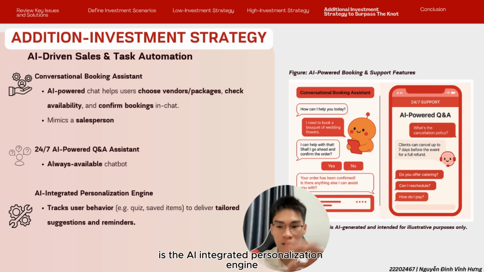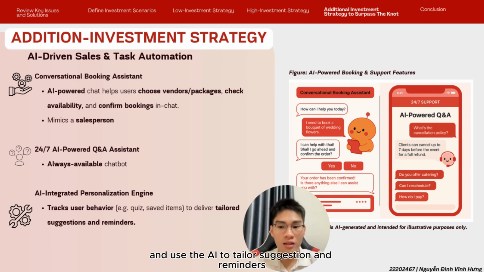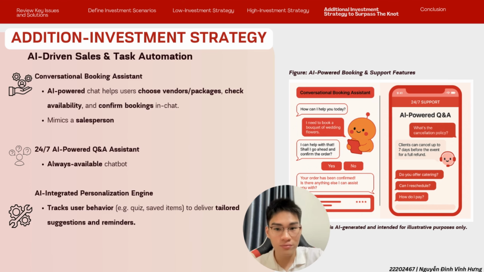And finally is the AI integrated personalization engine. This allows us to track the user behavior and use the AI to tailor suggestions and reminders. By that, we can increase the conversion in sales.